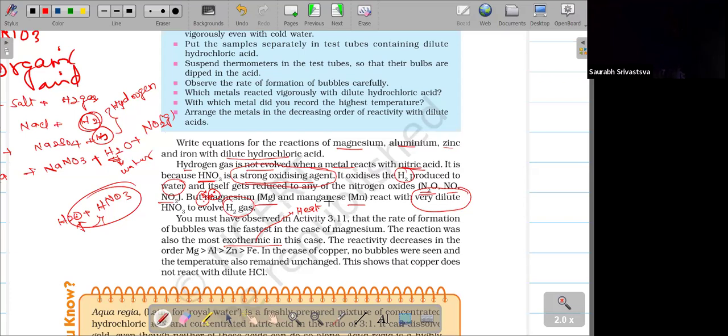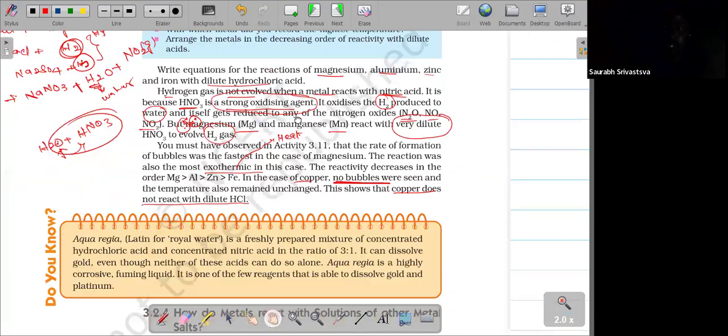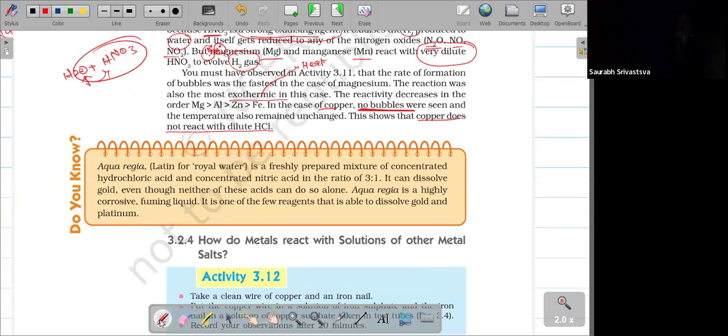And the next case: in the case of copper, no bubbles were seen. No bubbles means no reaction. So it shows that copper does not react with dilute acid. Copper will react with some acids. If you go to a jewelry shop, they test whether the gold is highly pure or not with the help of aqua regia.